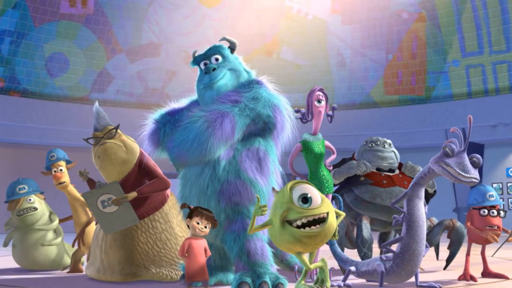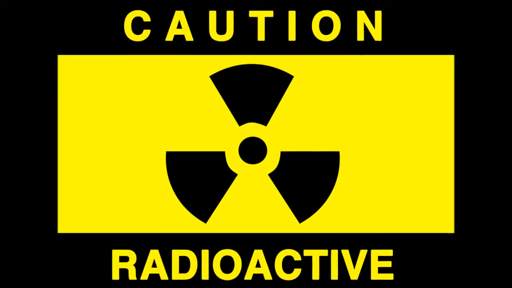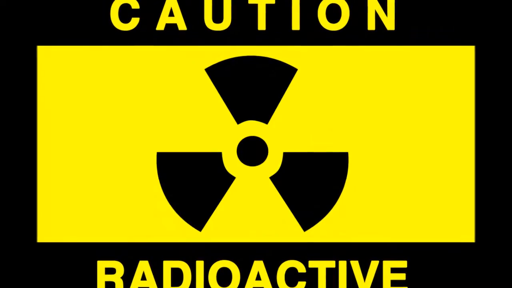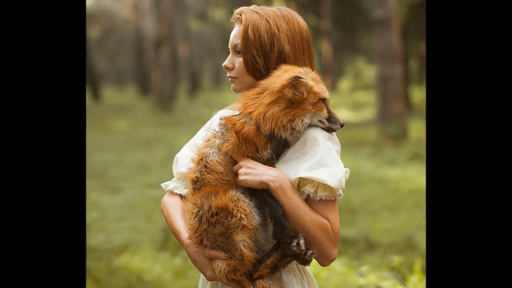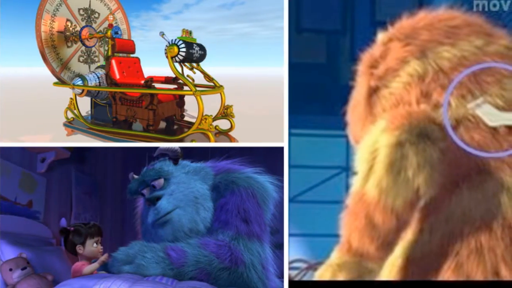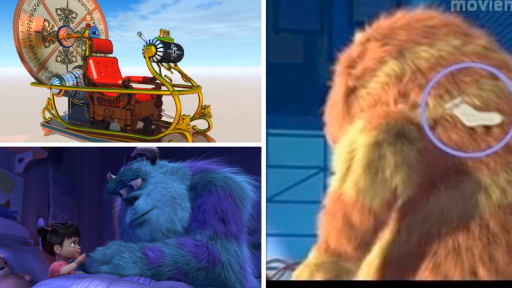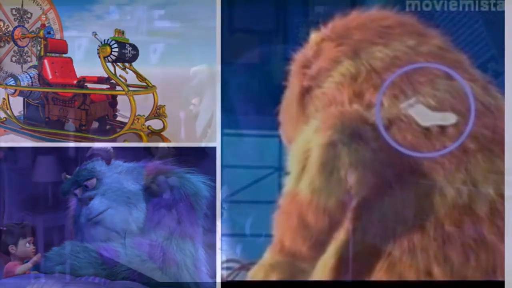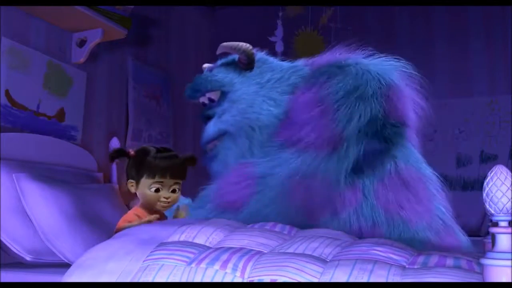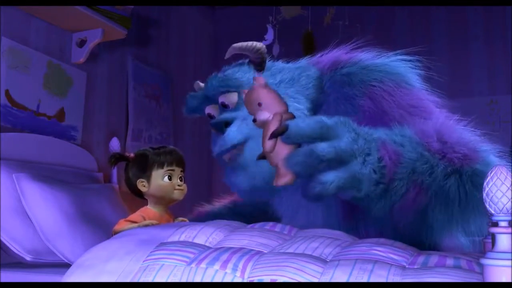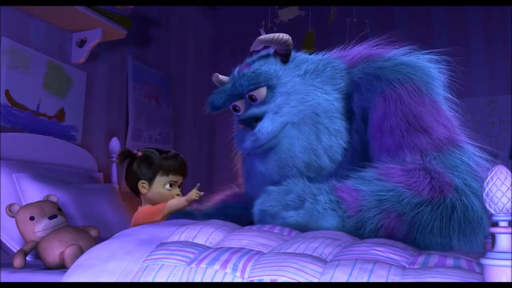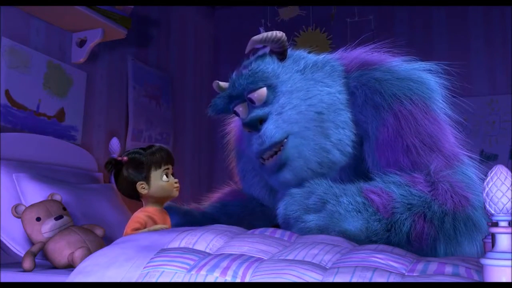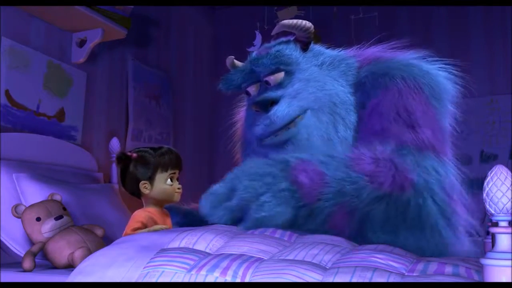There are two possibilities on why monsters could have occurred. Humans could have evolved into monsters after so much radioactivity from the fuel war, or humans could have crossbred with animals. Since we do not see monsters and humans in the same time period, there is a possibility that monsters are traveling back in time to collect their human energy. The character Boo is the first to get through to the monster world and falls instantly in love with Sully. At the end of the movie, however, Boo is seen trying to get back to Sully and is desperately wanting to go back to the monster world.